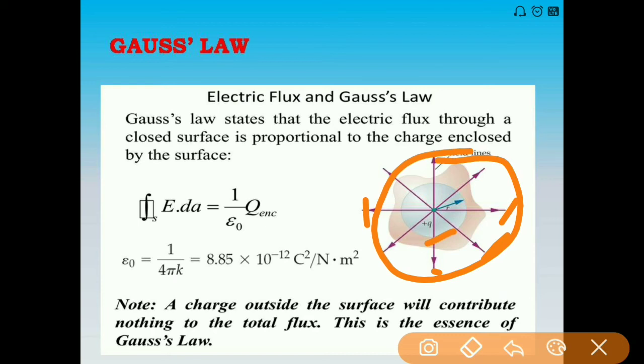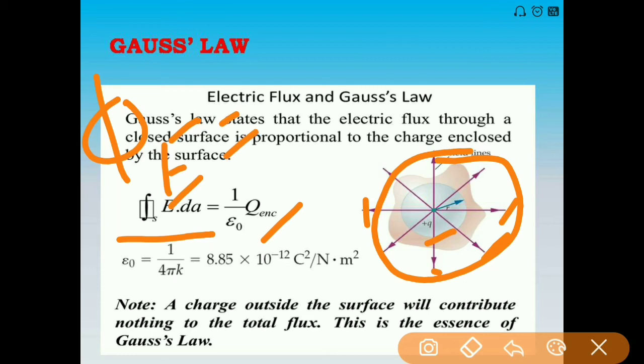How can we find this? Again by taking E dot dA, this is the basic method. According to Gauss law, it is directly proportional to Q enclosed. Whenever you write a proportionality sign you have to use a constant, and this time we are using the constant 1 upon epsilon naught.